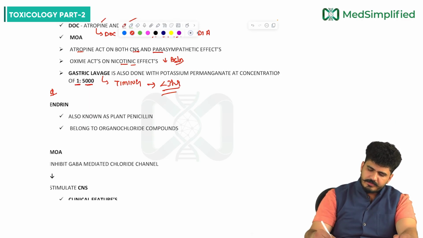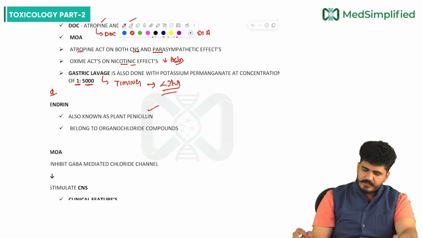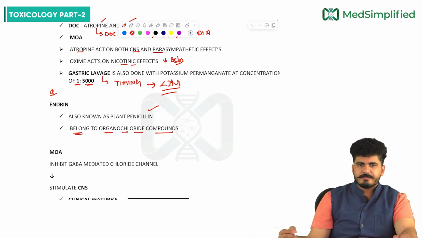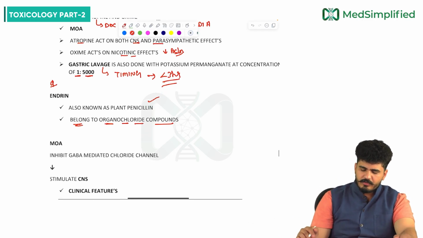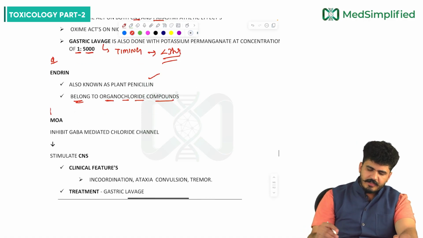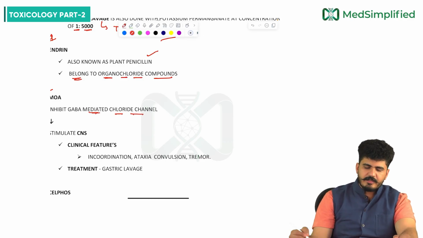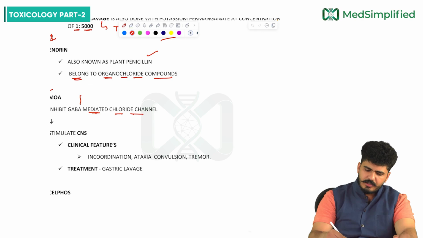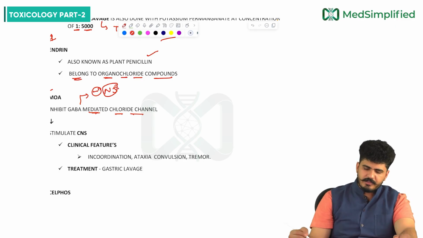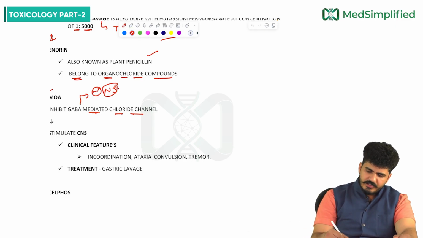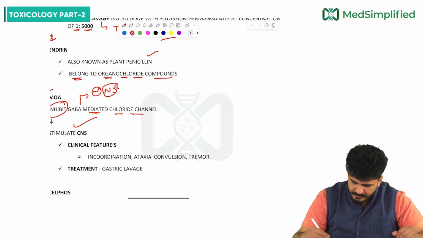Now coming to the next one, endrin. Endrin is also known as plant penicillin, my dear friends. It belongs to the organochloride compounds. As for the mechanism of action, it will inhibit the GABA-mediated chloride channel. GABA is an inhibitory neurotransmitter. And once the inhibitory neurotransmitter is inhibited, then what will happen? The CNS will be stimulated.